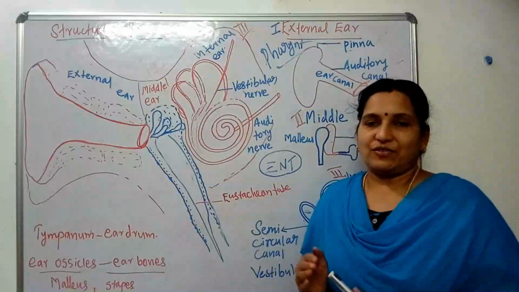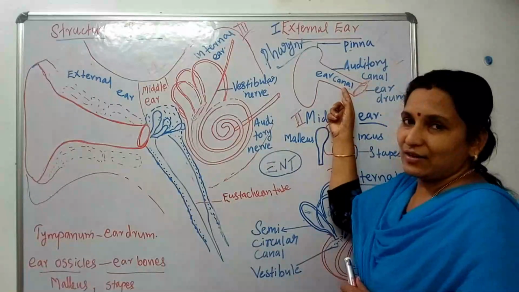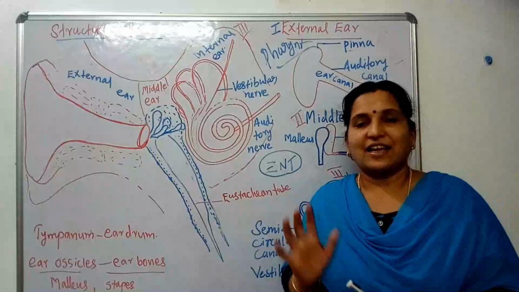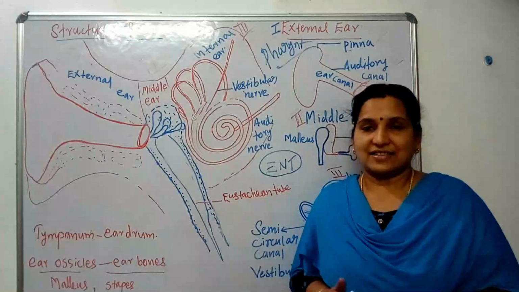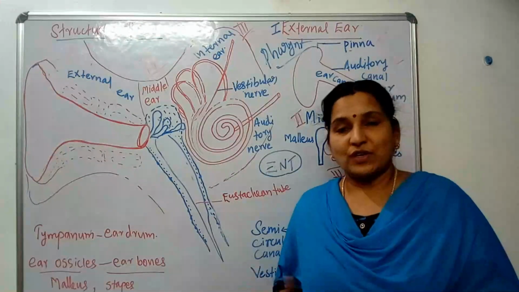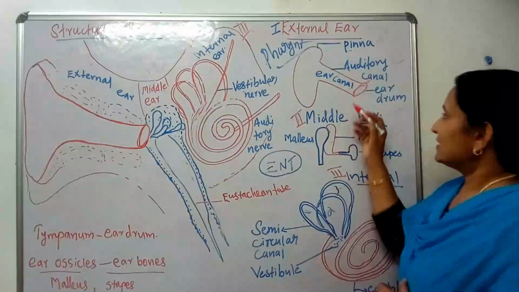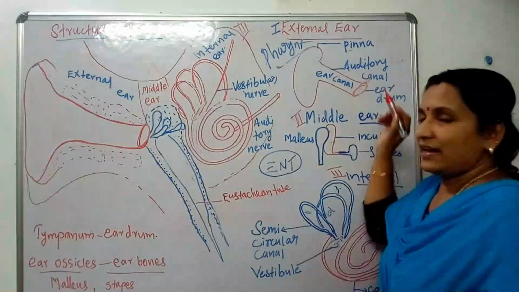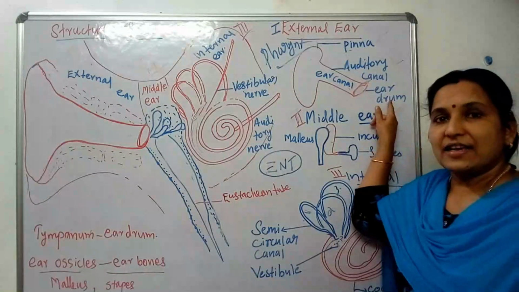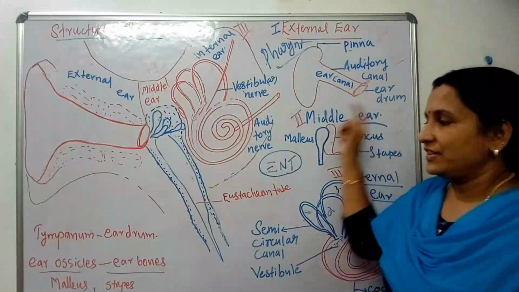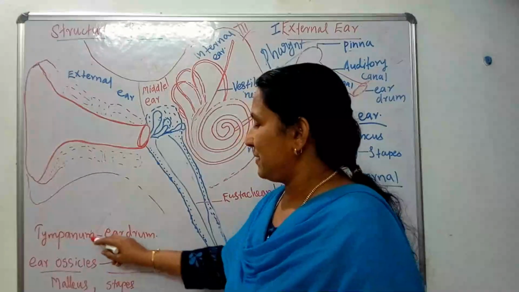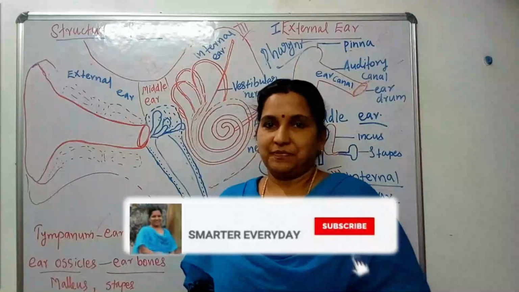Pinna collects the sound waves towards the auditory canal or ear canal. Inside this ear canal or auditory canal, we can see wax and hairs. They are present to prevent the entry of dirt into the ear. Then this end of the ear canal ends in a membranous structure. That portion is known as the eardrum. The other term for eardrum is tympanum. Tympanum or eardrum. Okay, children.